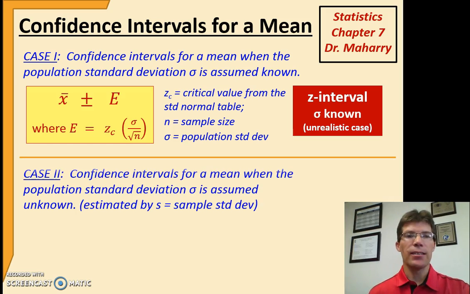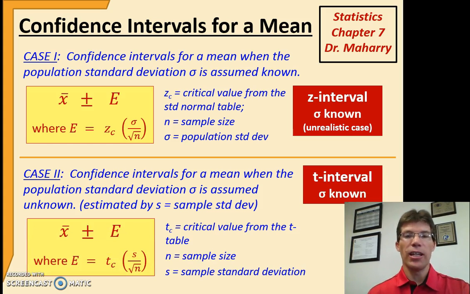Now the second case is what's called a t-interval. And here we don't assume we know the population standard deviation, but we estimate it with our sample standard deviation. So this is the sigma unknown case. There's a typo there. That should be sigma unknown. So t is the critical value now from the t-table. It's very similar to the standard normal table. It's centered at 0, normally distributed.